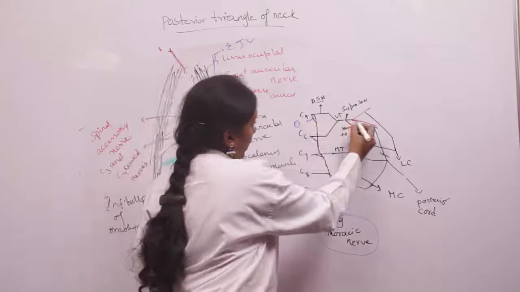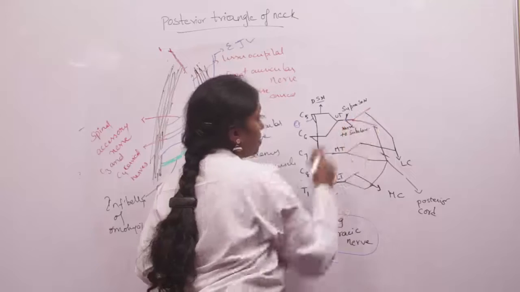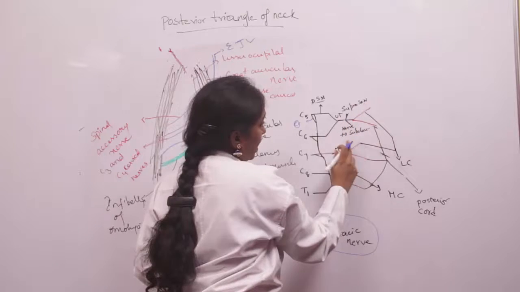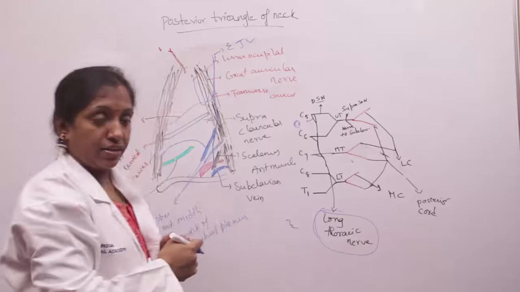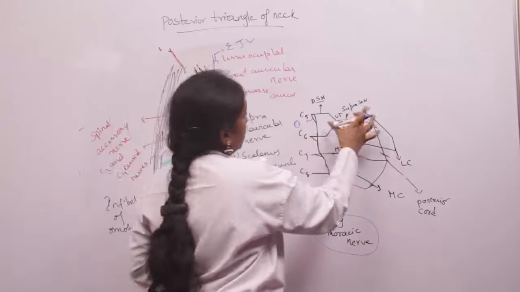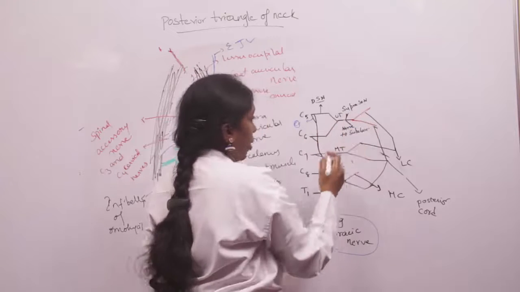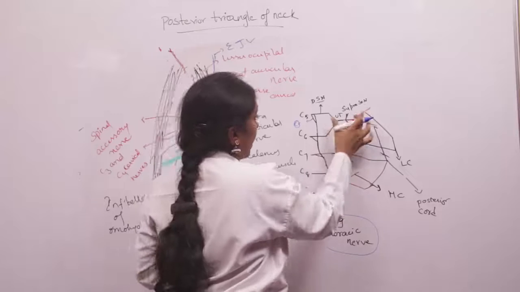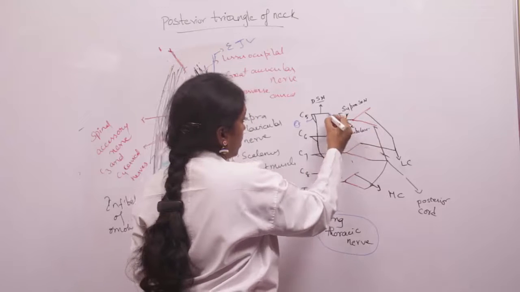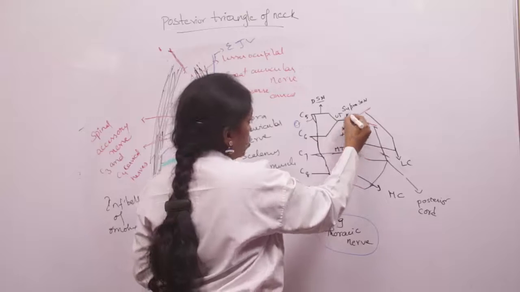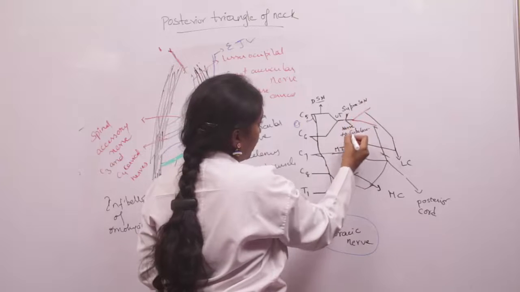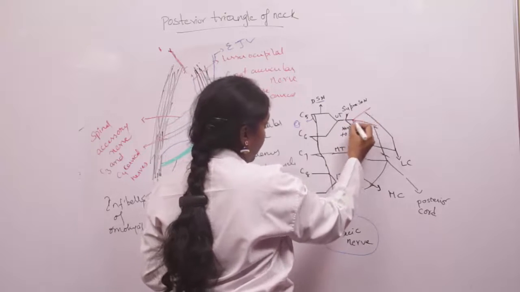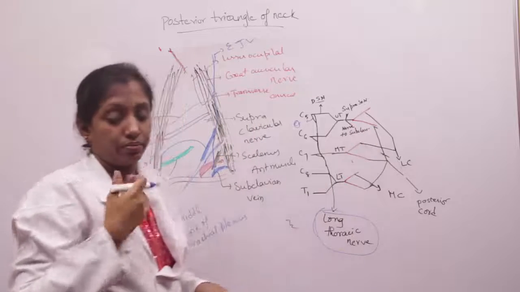Coming to the upper trunk, two nerves arise from it: the suprascapular nerve and the nerve to subclavius. This point is called Erb's point because in total six nerves arise from it: the C5 and C6 roots, the suprascapular nerve, the nerve to subclavius, and the anterior and posterior divisions.